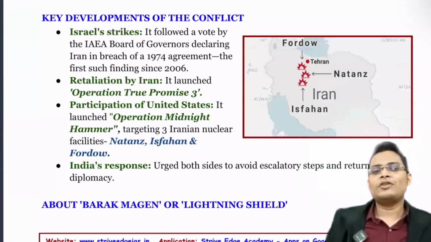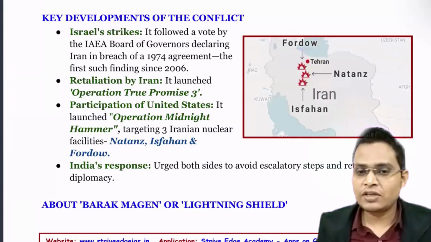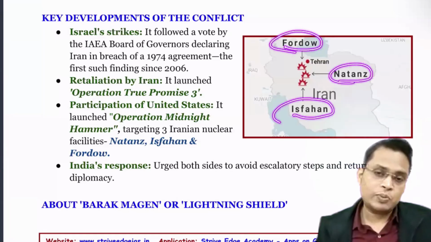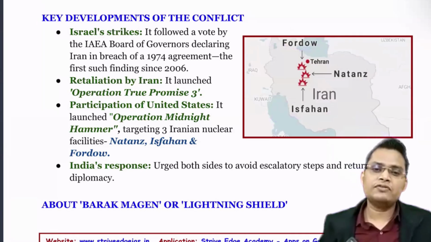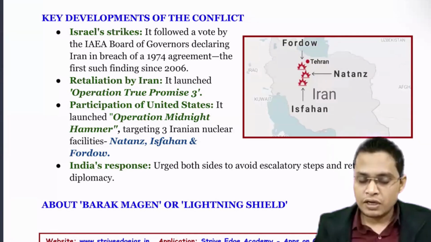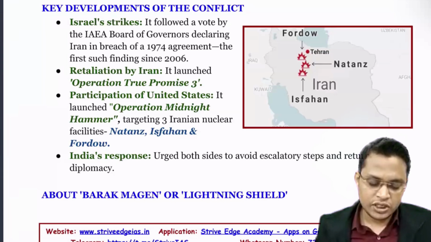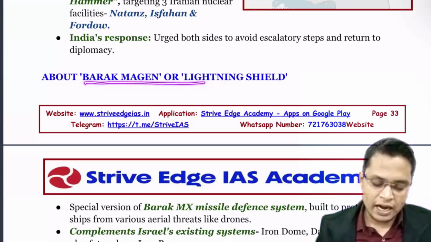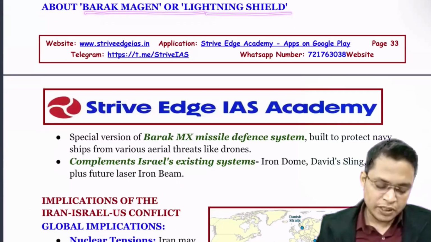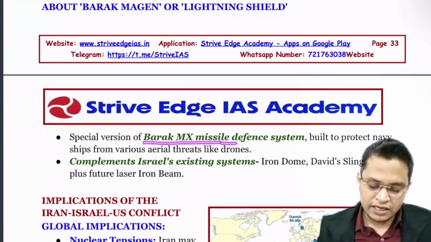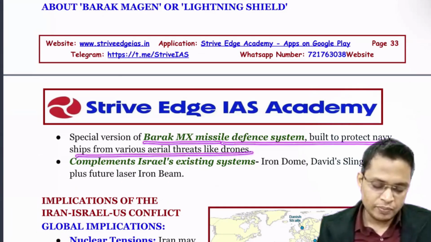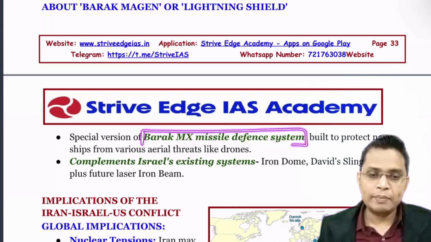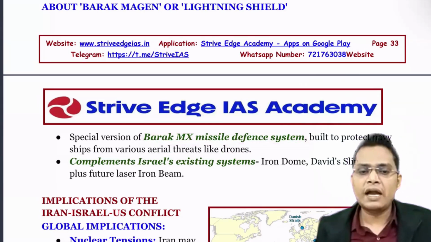They can ask about which locations are recently in news related to what. Fordow, Natanz, Isfahan are nuclear sites of Iran where they do a lot of centrifuge work and storage of their nuclear material. Next is Barak Magen and Lightning Shield. It's a special version of the Barak MX missile defense system built to protect Navy ships from various aerial threats like drones. India has also used the Barak missile. Barak is a joint development between India and Israel.